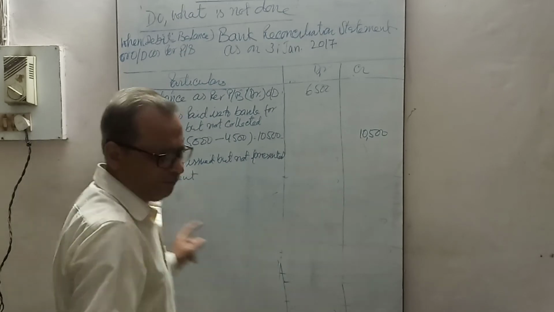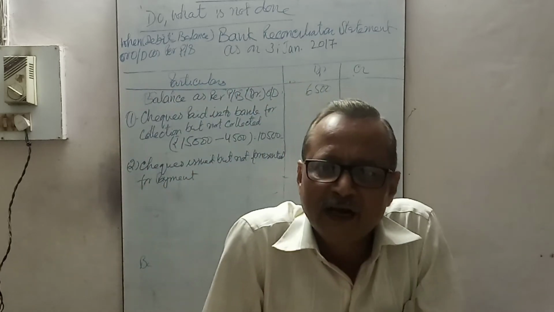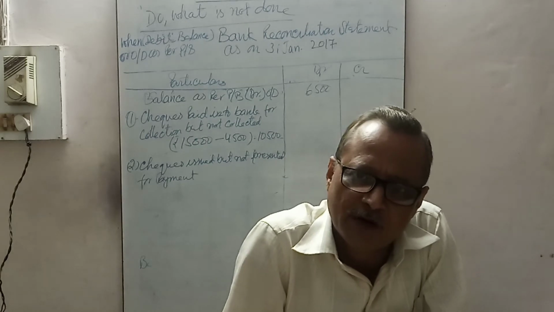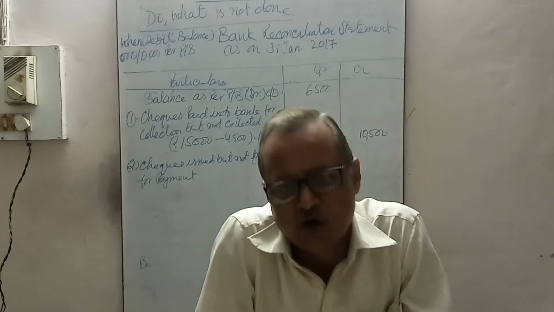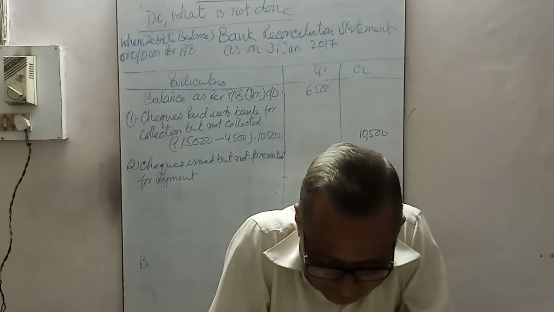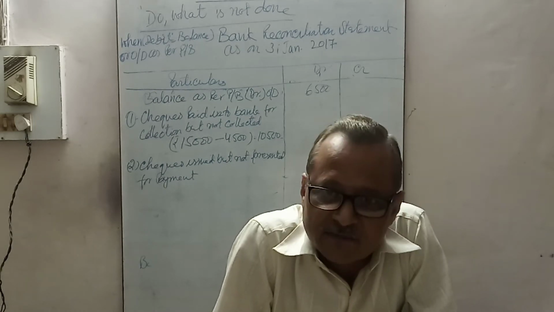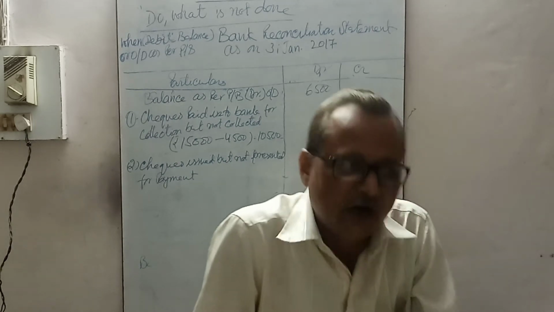That is, how much was not paid? Unpaid mean that was not debited in passbook. Checks issued, it was credited in cash book but not debited in passbook. How much? 3,000 was not. It is unpaid rupees 3,000 up to 31st March 2018. 3,000 debited.